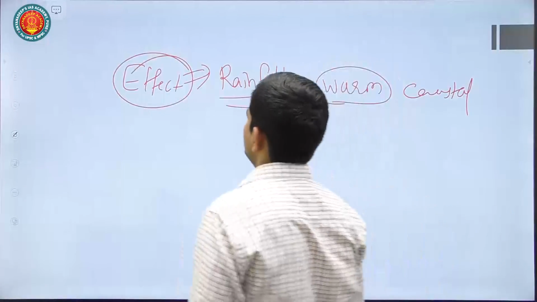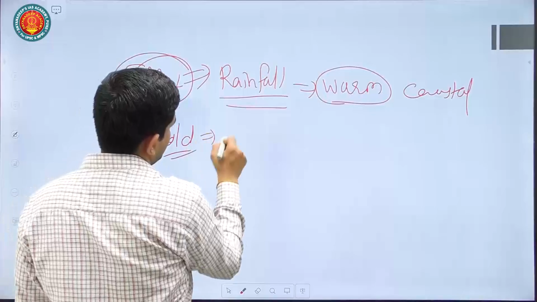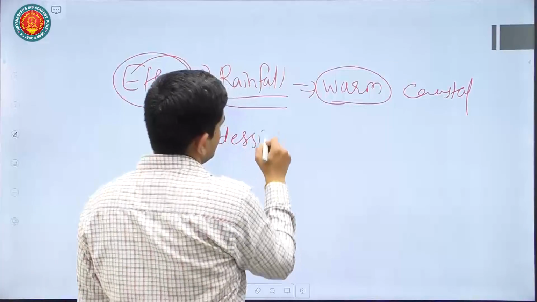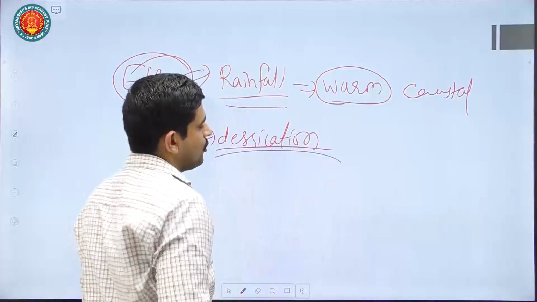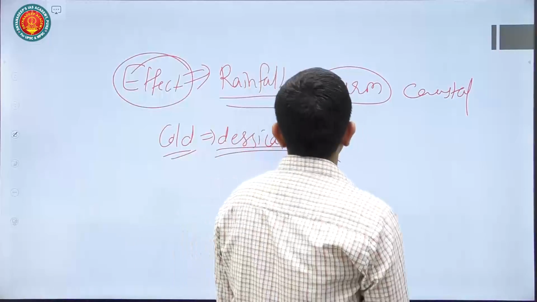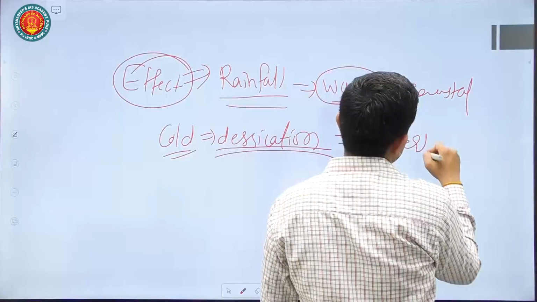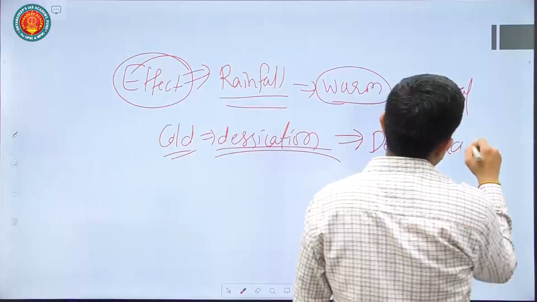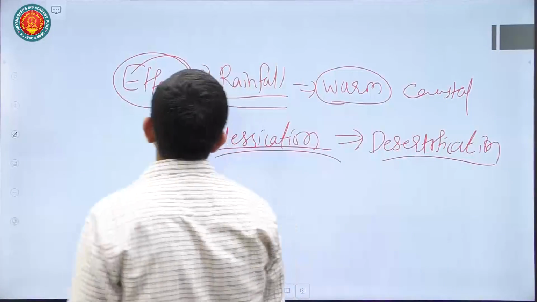But however, if there is a cold current, it may lead to a desiccating effect in which the moisture of the given place is withdrawn by this cold current, and that will result in desertification, as well as a lack of availability of flora and fauna in that region. So it will lead to desertification.